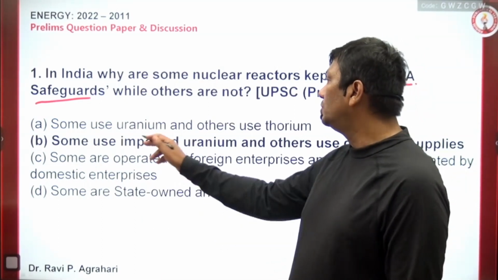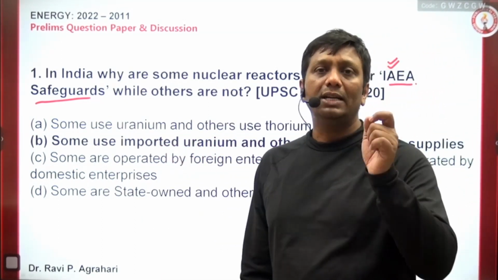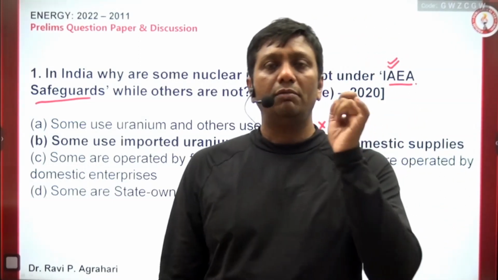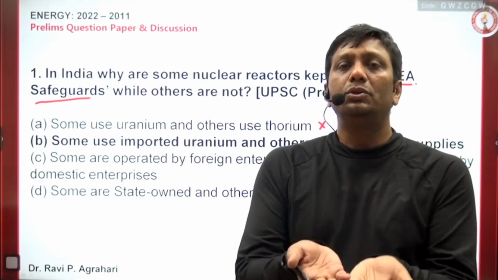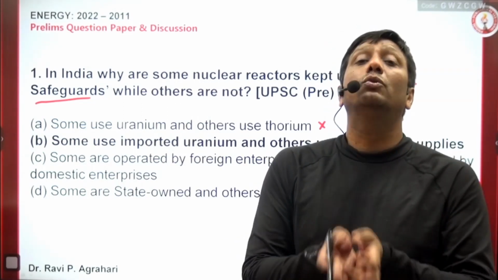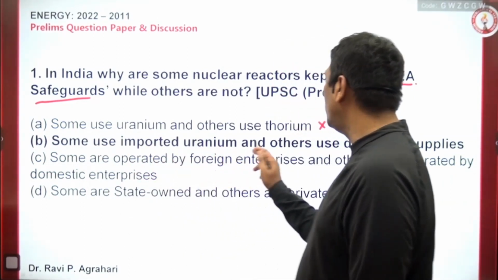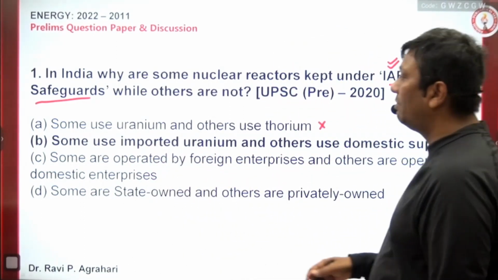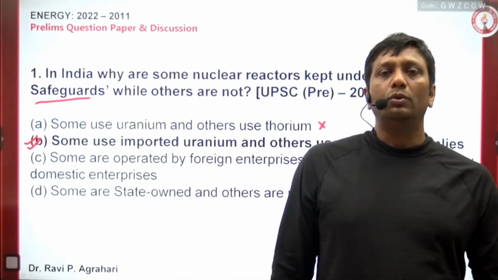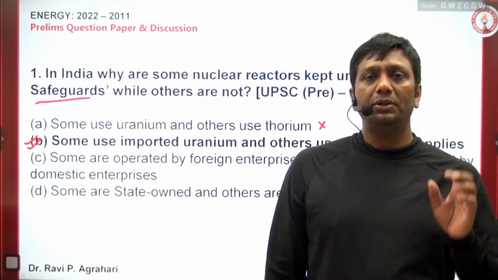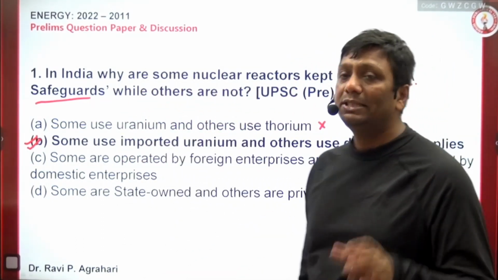Some use uranium, others use thorium. No, guys, in India we are not already using thorium. Only one reactor uses thorium, that is the Prototype Fast Breeder Reactor, Kalpakkam, Tamil Nadu. And this thorium-based reactor is yours, and the reason for your development is that thorium is available in your country especially. Some use imported uranium and others use the domestic supply. Those domestic supply based uraniums are used in some of the nuclear reactors kept outside IAEA.